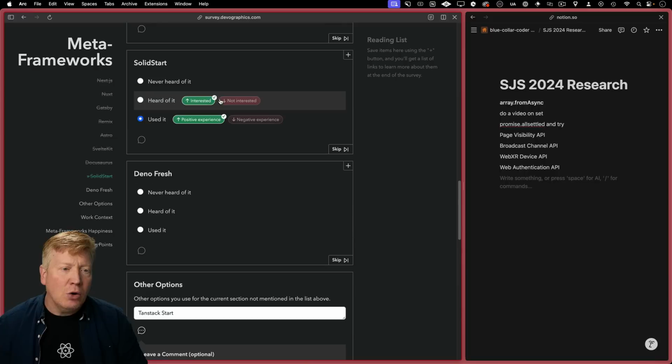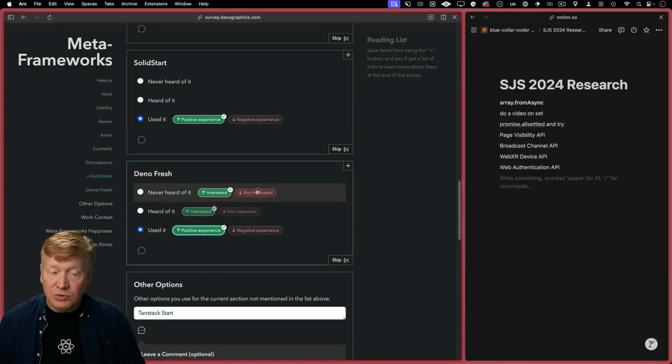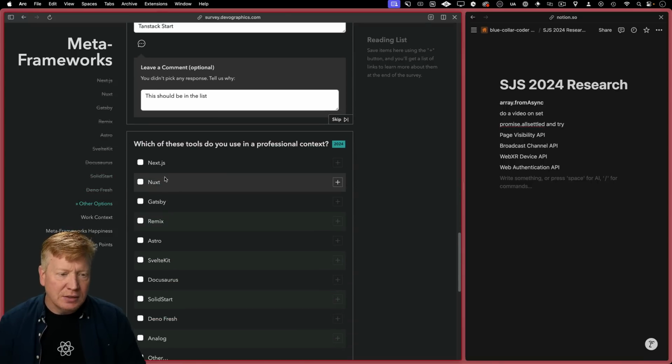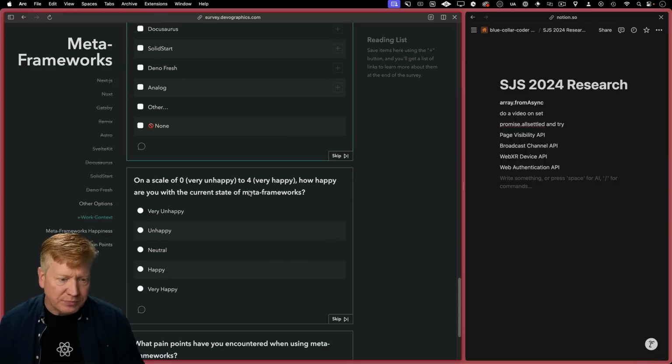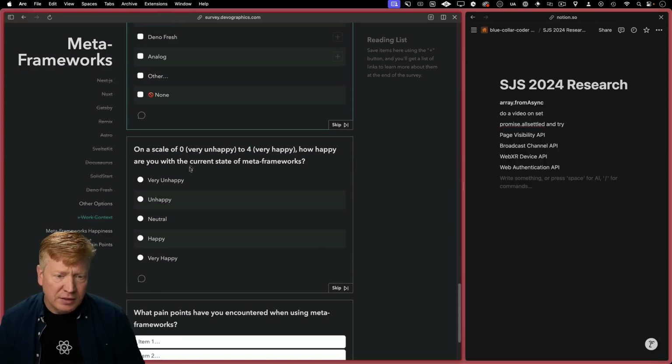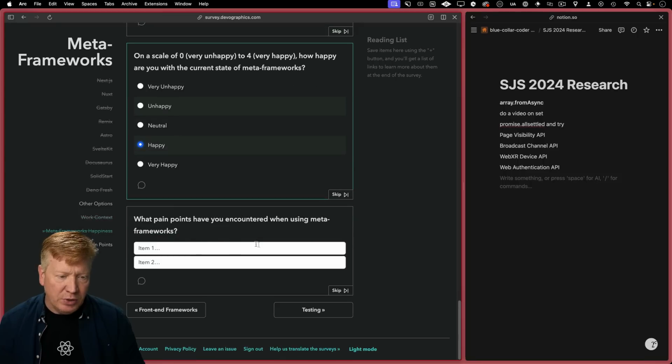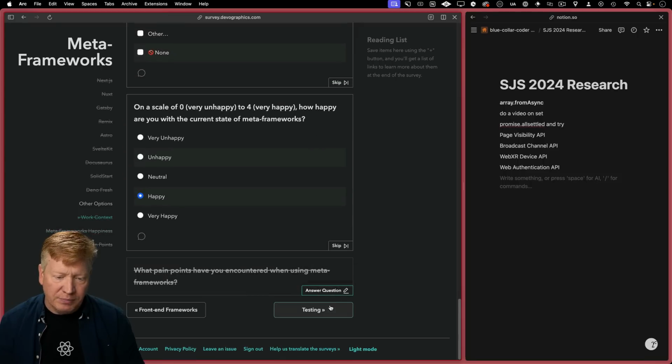I would say, and Deno Fresh. Yeah, used it and it was great. I don't know why we don't talk more about Deno Fresh. Deno Fresh is great. Okay, I'm probably going to be using it again, if I was a Next.js dev, but that's what we use. How am I doing with the meta framework model? Happy. And pain points? Maybe hit that up later.